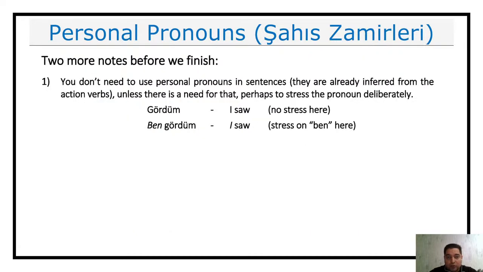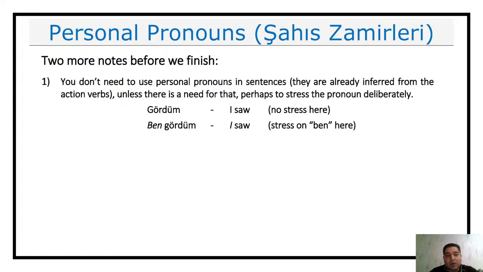Now, there are two more notes about this. The first one is that, do you really have to drop the pronoun, or can you always drop it? Of course, you can always drop it unless you want to specify the pronoun deliberately. For example, imagine a group of people, and a person asks these people, who saw the dog?